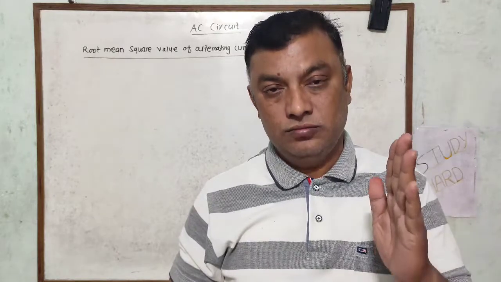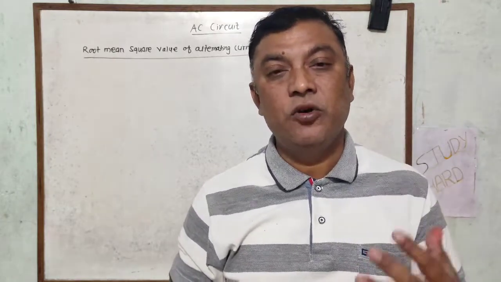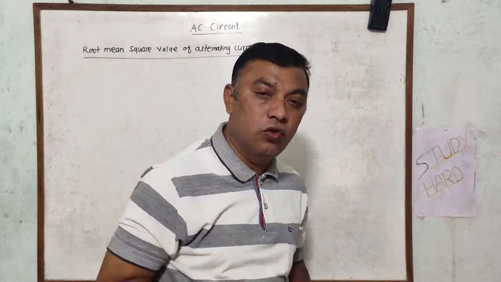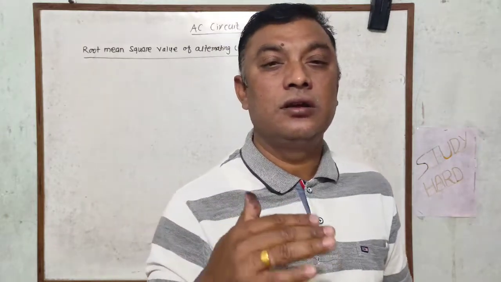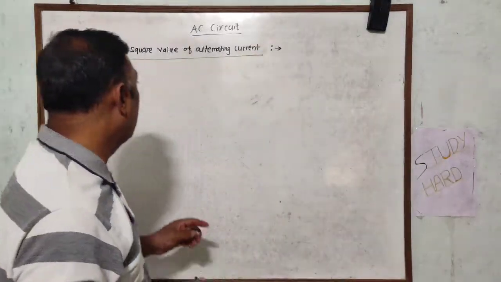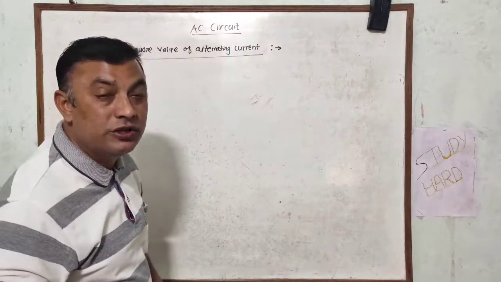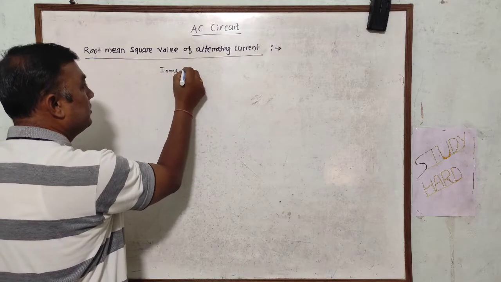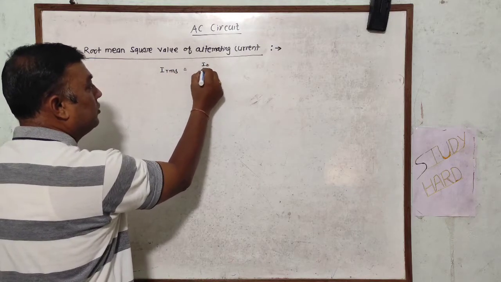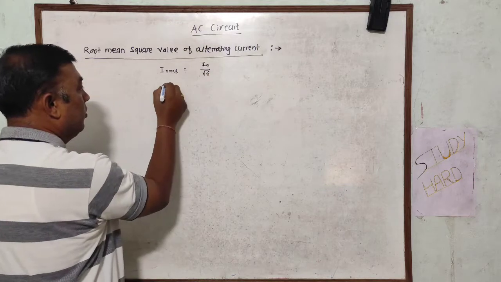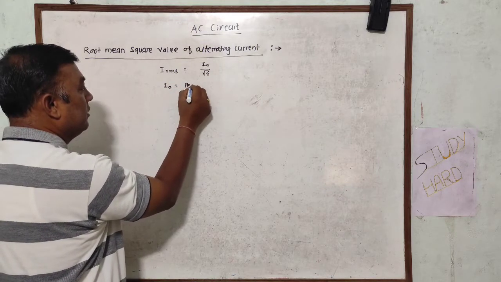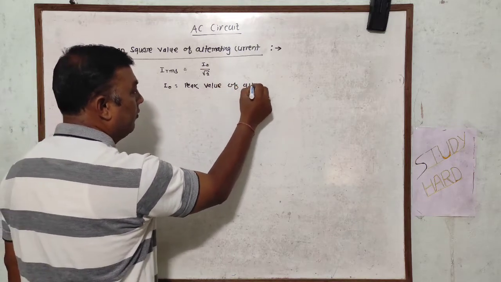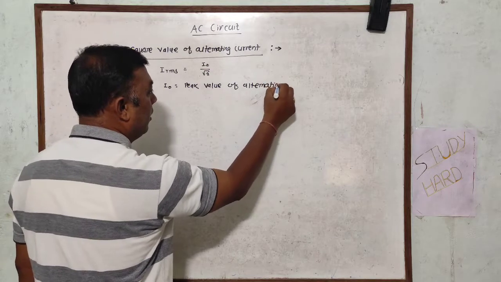possess the same amount of heat that is produced as the alternating current that is flowing through an external circuit. That is known here as the root mean square of alternating current, IRMS. That can be written as I0 upon root 2. What is I0? I0 is the peak value of alternating current.